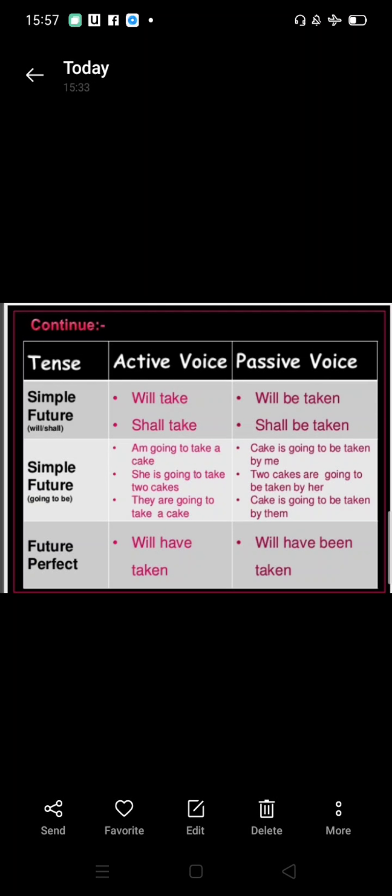Simple future: I'm going to take a cake. Cake is going to be taken by me. She is going to take two cakes. Two cakes are going to be taken by her. They are going to take a cake. Cake is going to be taken by them. Future perfect: will have taken, will have been taken.